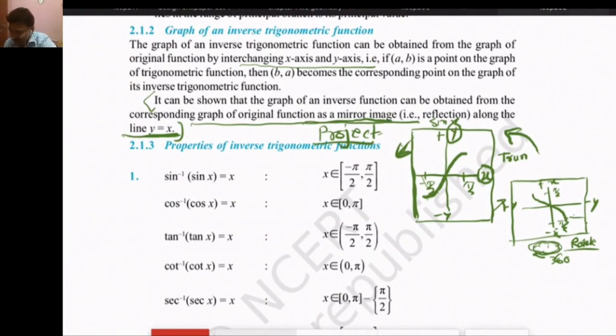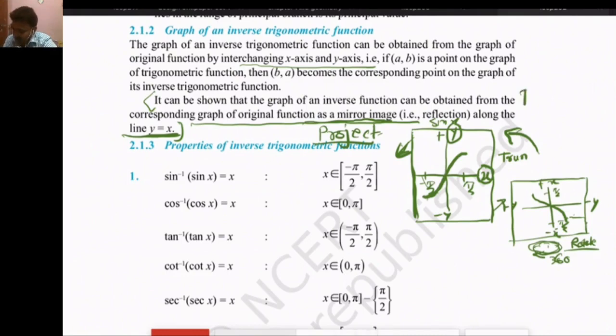You can try it at your home. You have to take a transparent sheet and make the original function. First turn it by 90 degrees, second rotate it by 180 degrees. So what will we do?